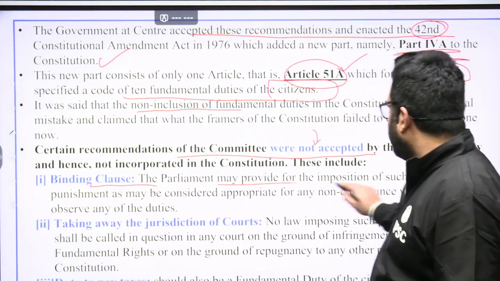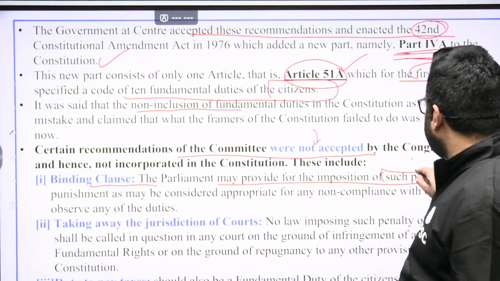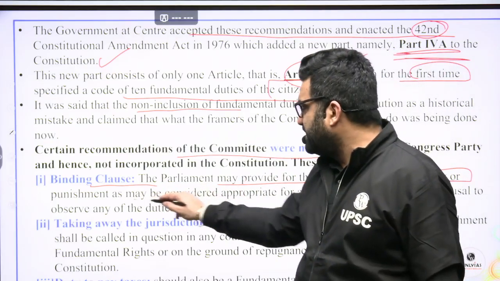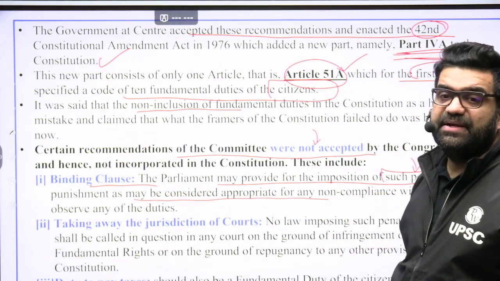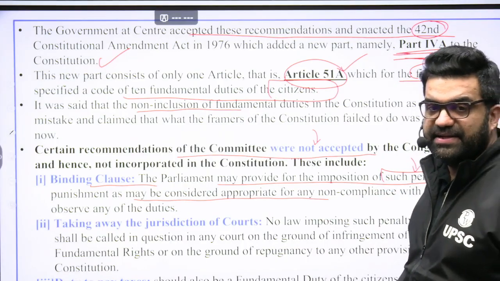Parliament may provide for imposition of penalty or punishment, as may be considered appropriate, for any non-compliance with the fundamental duties. So this is what the committee said.